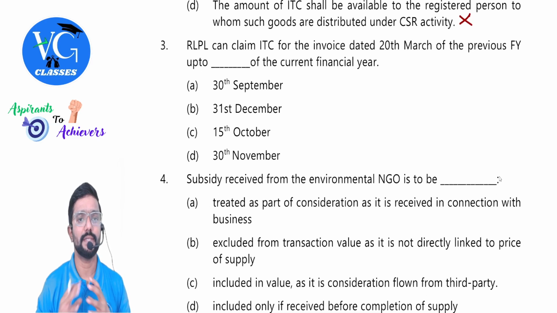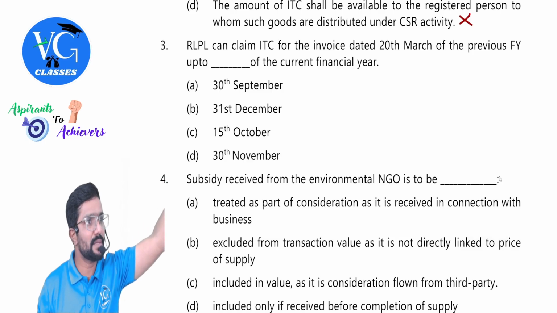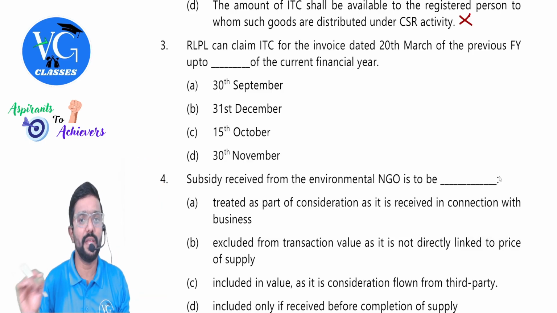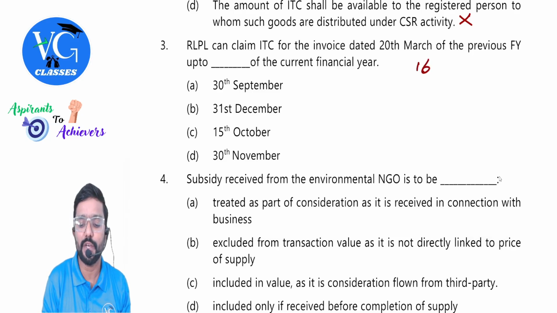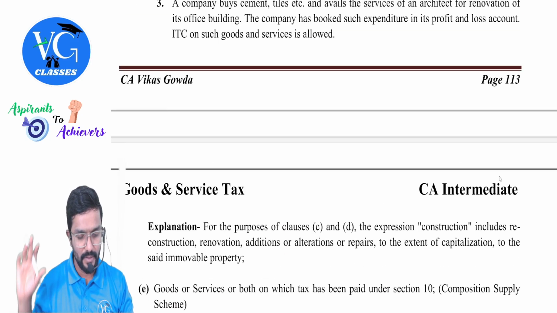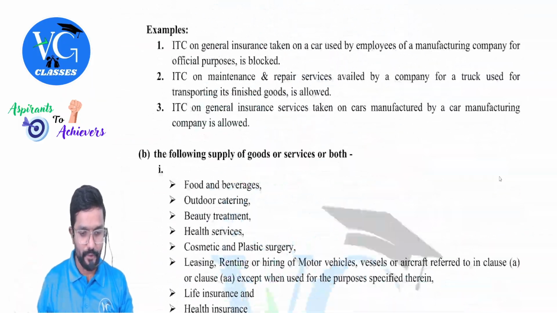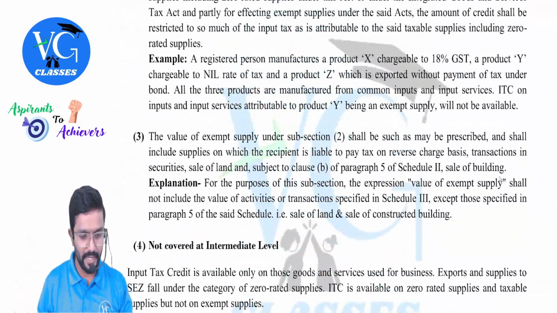A is the answer. Next, RLPL can claim ITC for the invoice dated 20th March last year. What is the maximum time to claim credit of the previous financial year up to dash of the current financial year? Guys, the question is on 16(4). Let us quickly see that. Deadline to claim credit.